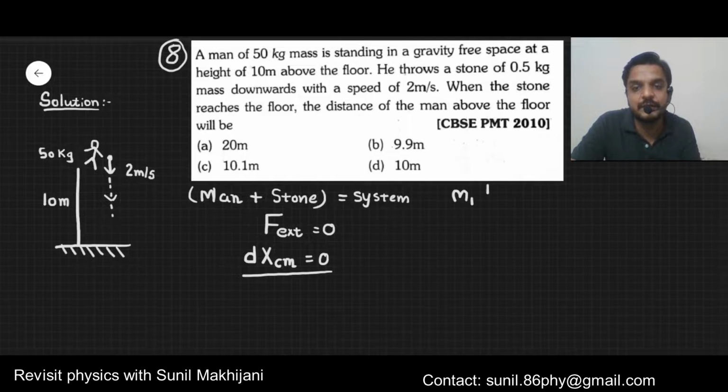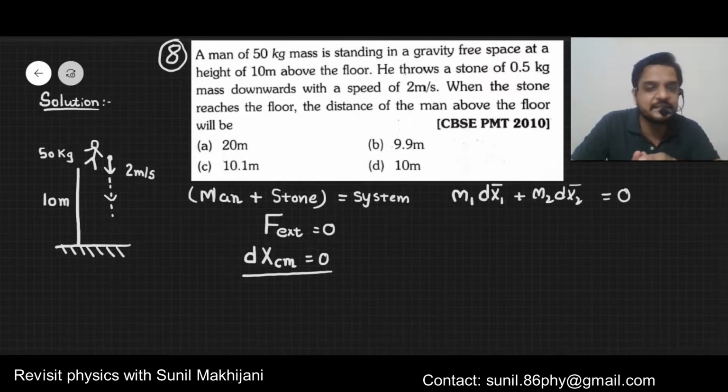From there you can reach one formula, m1 dx1 bar plus m2 dx2 bar equals 0. This we already discussed previously also. You have to use this formula whenever you feel that on a system external forces are not there, so the center of mass will not displace. Now here m1 is the mass of the person and m2 is the mass of the stone.